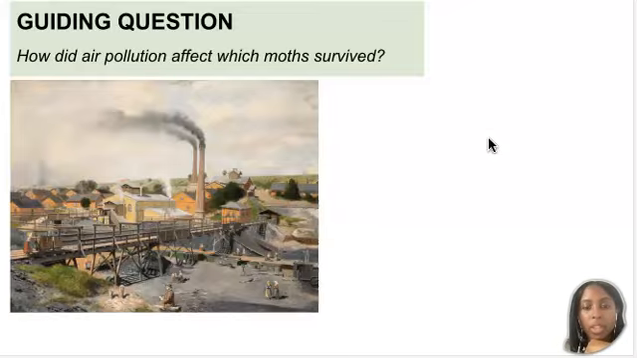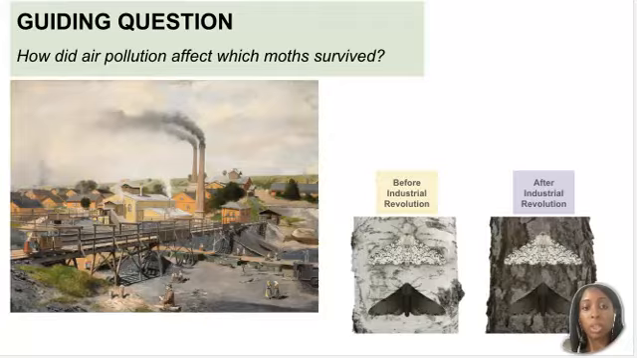So for our next guided question, we're going to be looking at an example of how humans affected the environment and affected survival of different animals. We're going to be looking at how air pollution affected which moths survived. So we're going to be thinking about the Industrial Revolution before and after. Before the Industrial Revolution, we had trees that were light colored, and there were two main types of moths. There was a dark variation and there was a light variation.